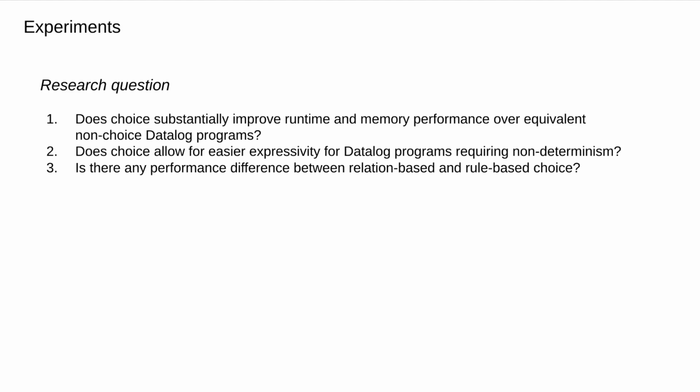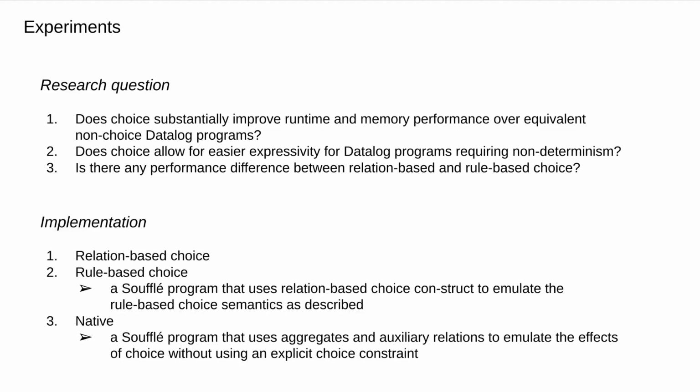For each benchmark, we use three implementations: a relation-based choice, a rule-based choice simulated with relation-based construct, as presented before, and a native implementation without choice construct. Again, allow me to help you recall that the simulation of rule-based choice with relation-based choice is simply using an auxiliary relation as the bookkeeping table. This strategy coincides with the proposed implementation of rule-based choice in the literature, so their runtime cost should be the same. Also, it is technically a simulation.